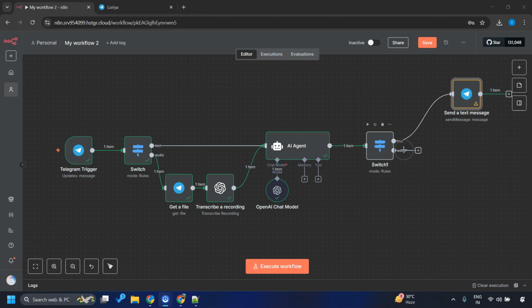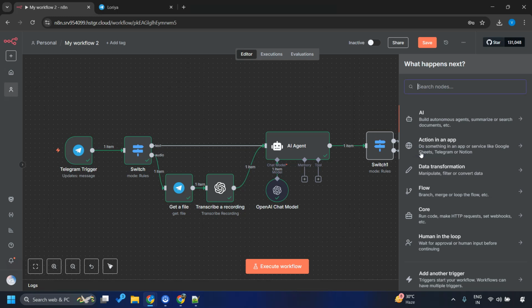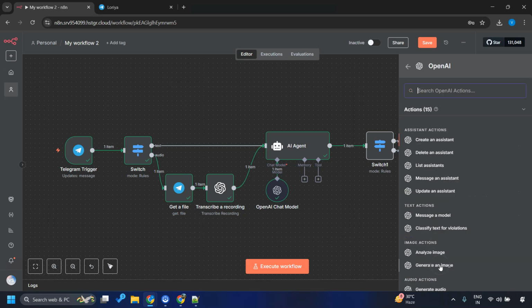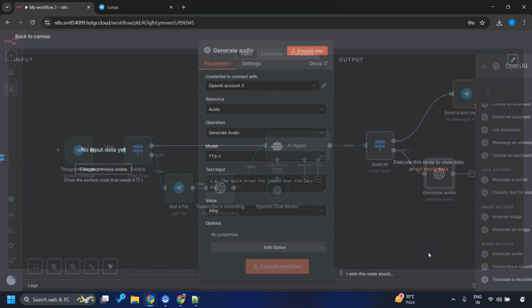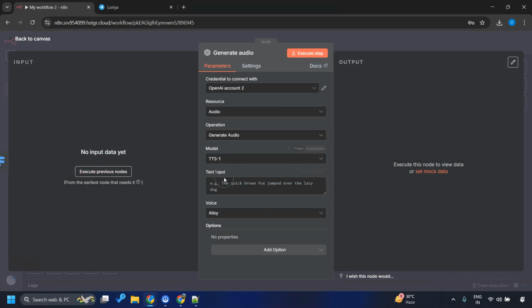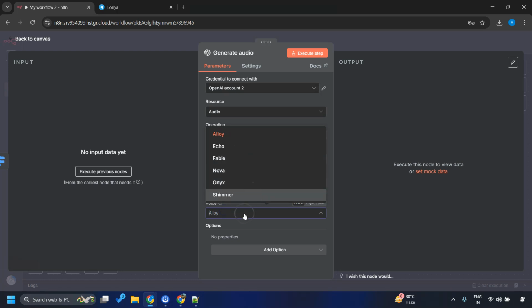Now we need to handle the audio message part. We can do this with the OpenAI node. We can generate audio based on the message. So we will get the message and then we can generate the audio. There are several voices available. In my case, I want to generate audio that kids like.